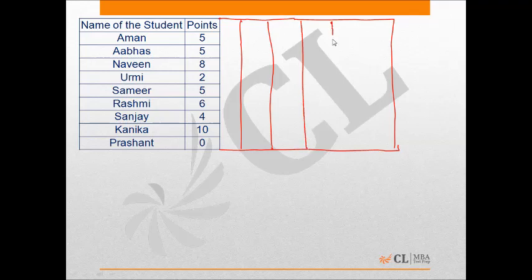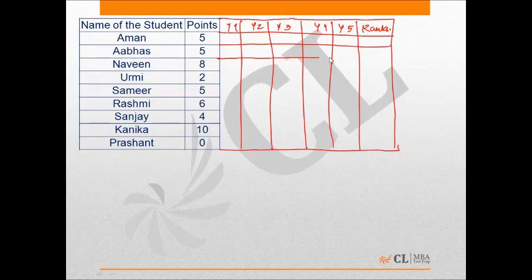So this is year 1, this is year 2, this is year 3, year 4, year 5, and this is the ranks awarded to them. Okay, let's complete the table.